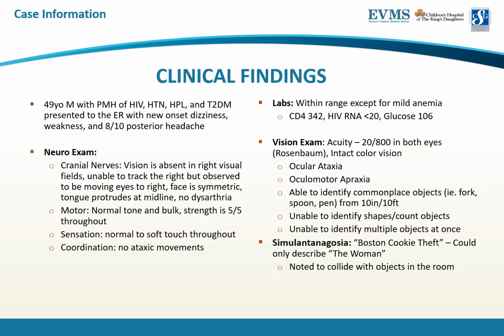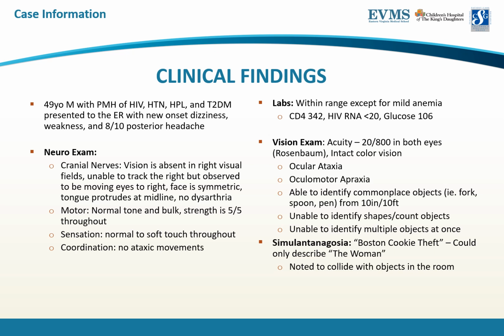Our patient is a 49-year-old male with a medical history of well-managed HIV, hypertension, hyperlipidemia, and type 2 diabetes that presented to the ER on multiple occasions with complaints of new or worsening stroke-like symptoms. On his first admission, the patient complained of worsening blurry vision, non-radiating headache, and impaired depth perception. CT and CTA at the time showed a left occipital lobe infarct with high-grade intracerebral atherosclerosis.